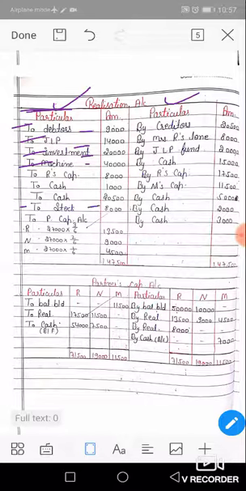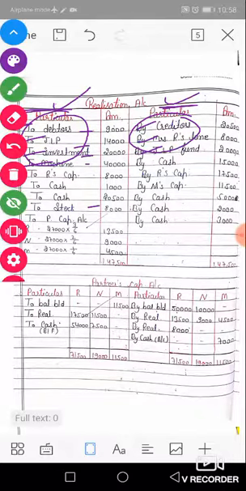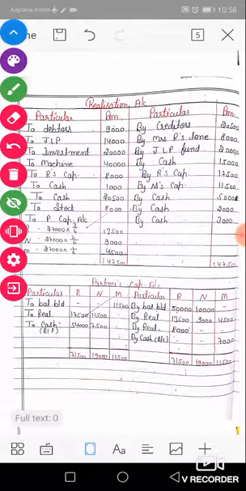Now next, all liabilities transfer to the credit side of realization, by creditors, by Mrs. Ramesh loan, by JLP fund at book value 20,500, 8,000, and 20,000. These are our first two entries: first, all assets transfer to the DR side and all liabilities transfer to the CR side of the realization account.